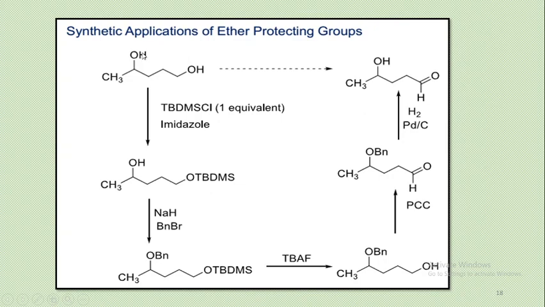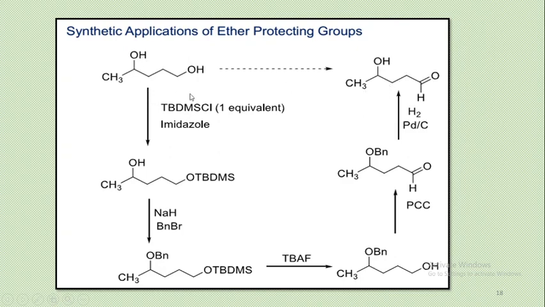Here is one more example, that is the synthetic application of ether protecting groups. Here is a molecule in which the secondary alcohol and primary alcohol are both present in the same molecule, and this is our final product. I want this product. That means here the oxidation of only the primary alcohol is done, but if we react this molecule with any oxidizing reagent, then it will oxidize this primary alcohol and the secondary alcohol too, but I want only the oxidation over this primary alcohol. This is our desired product. So how is it possible?